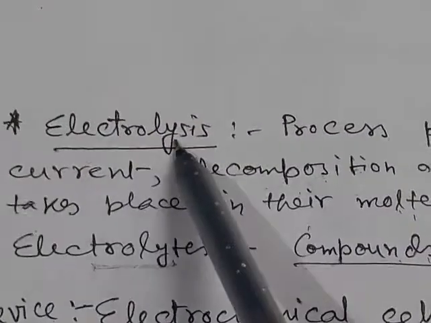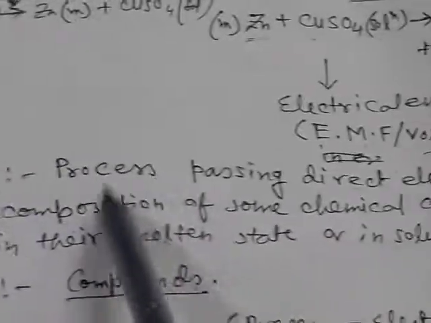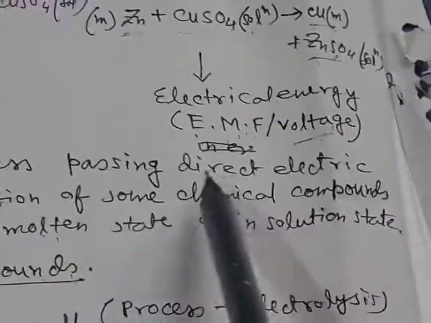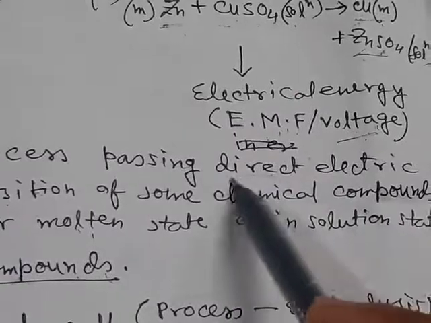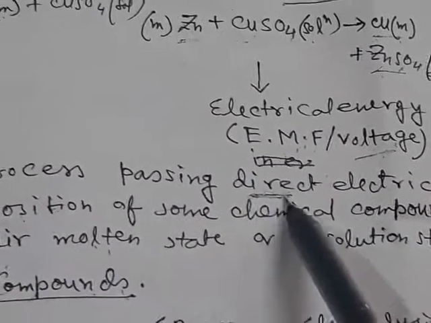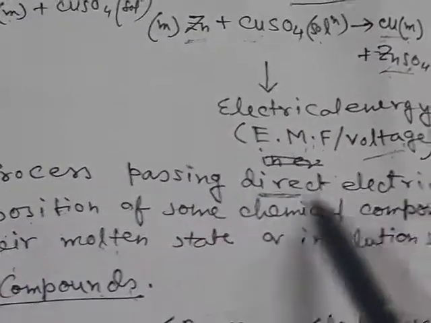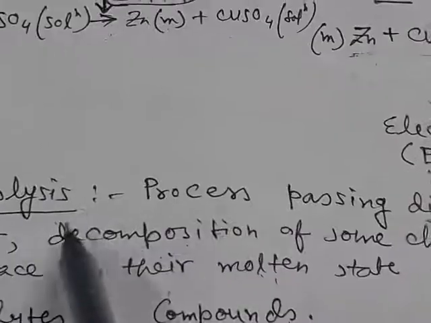Now what is electrolysis? Electrolysis is a process where, by passing direct electric current, and this is important here, direct current is necessary, by passing alternating current we cannot generate electrolysis.